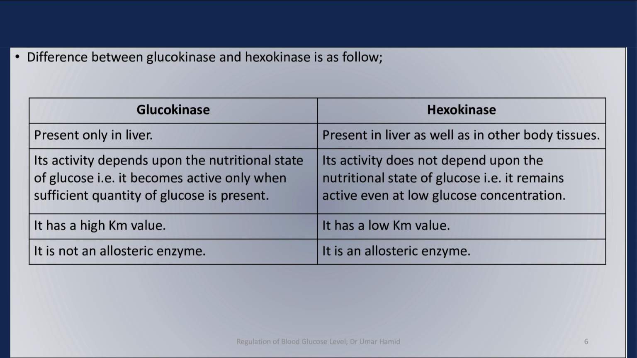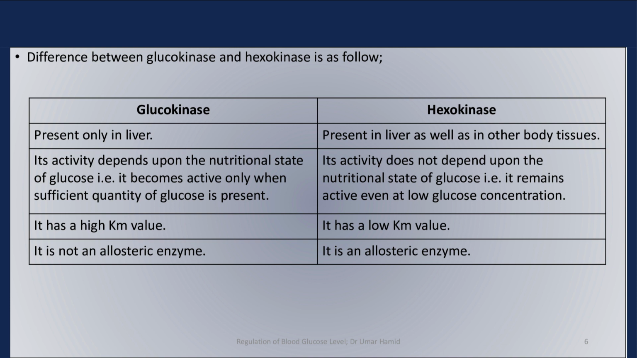The difference between glucokinase and hexokinase is as follows. Glucokinase is only present in the liver, while hexokinase is present in the liver as well as in other body tissues. The activity of glucokinase depends upon the nutritional state of glucose, that is, it becomes active only when a sufficient quantity of glucose is present. While the activity of hexokinase does not depend upon the nutritional state of glucose, that is, it remains active even at low glucose concentration.